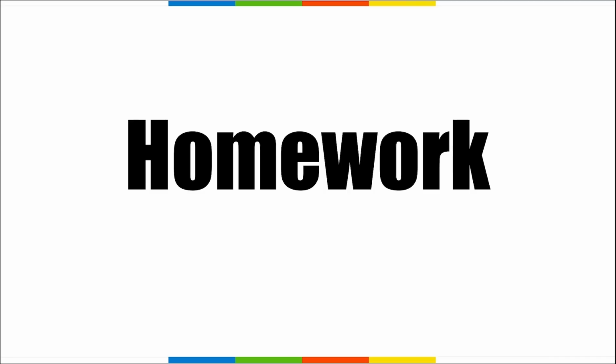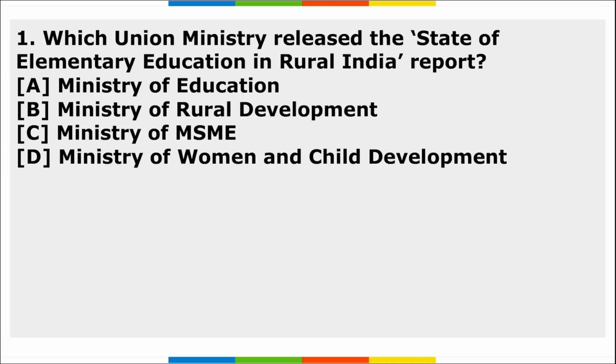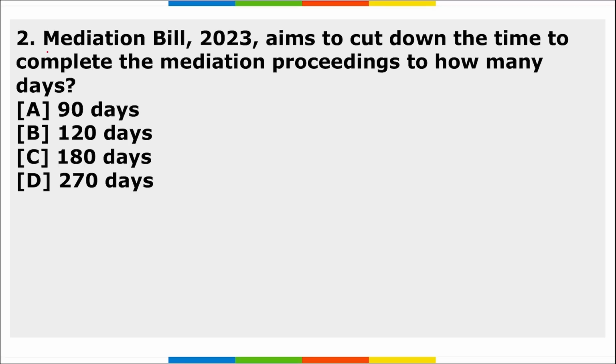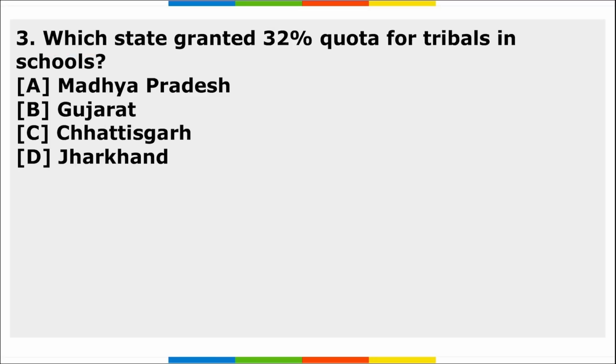Now let's move to some revision part. Right? Next is your homework section, friend. First, which union ministry released the State of Elementary Education in Rural India report? Second, Mediation Bill 2023 that aims to cut down the time to complete the mediation proceeding to how many days? Third, which state granted 32% quota for the tribals in schools?